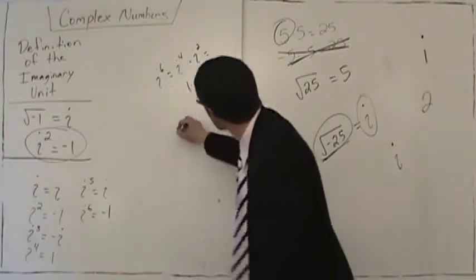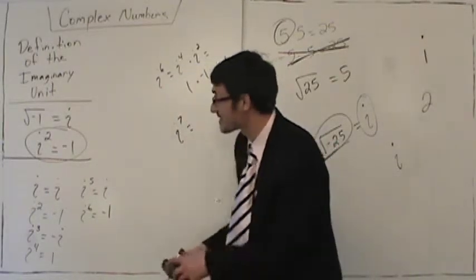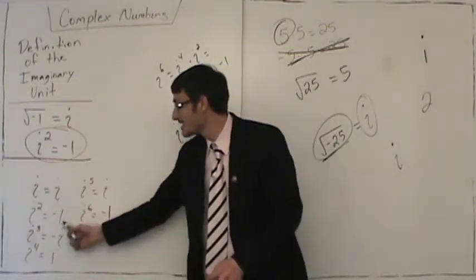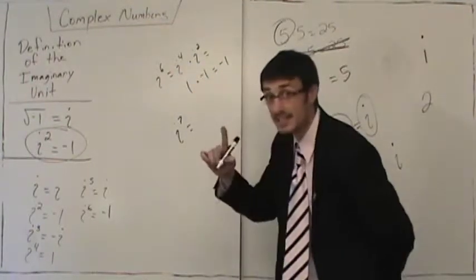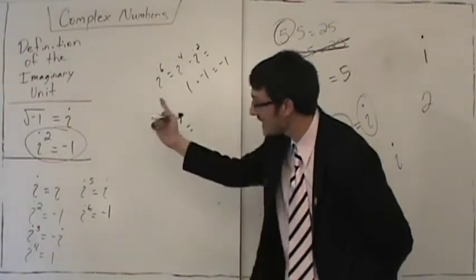i to the seventh, can you guys guess? Notice the pattern. What do you guess i to the seventh might be? Yes, i to the seventh is negative i. Watch this. i to the seventh, pick any 2, it does not matter.